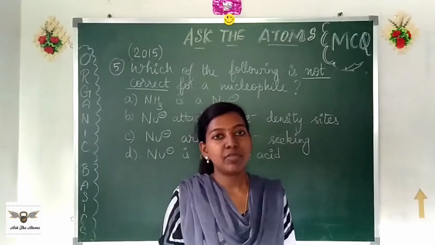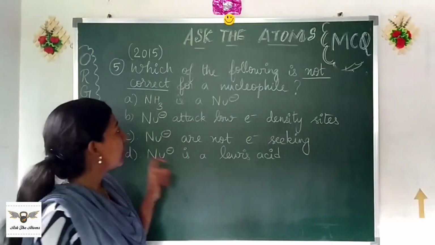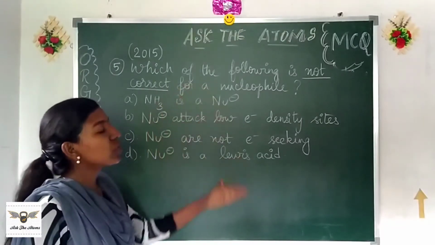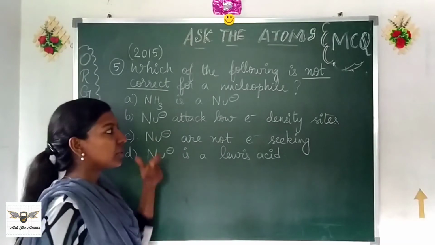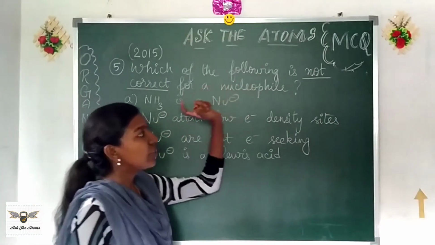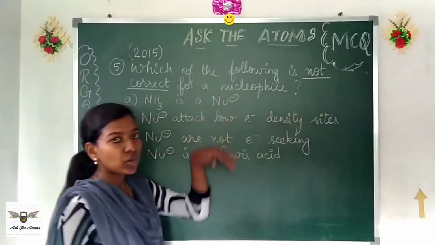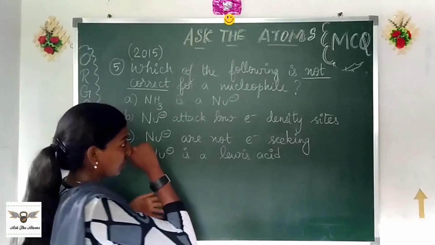Okay, question number 5 from 2015. Which of the following is not correct for a nucleophile? So there are 4 statements and we are asked to find the incorrect statement of all. So reading the question correctly is very important. Some people when reading quickly ignore the not and go for a wrong option and may end up confusing among the options. So please read the questions properly.